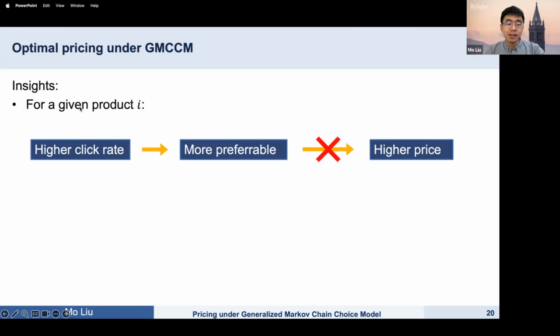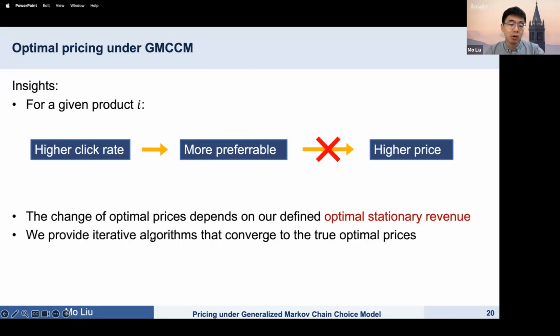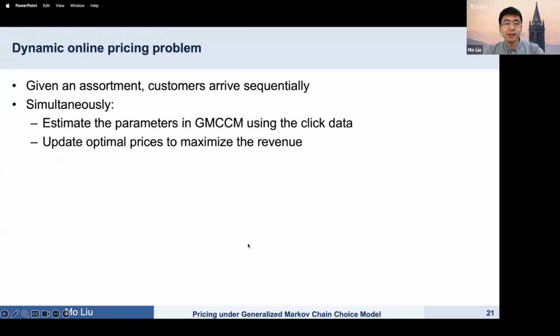We also observe some interesting insight on the click model. So if a product has a higher click rate, that means it becomes more preferable. But that does not mean we need to set a higher price for this product. The change of optimal price depends on our defined optimal stationary revenue, and we provide the iterative algorithm that converges to the true optimal prices.